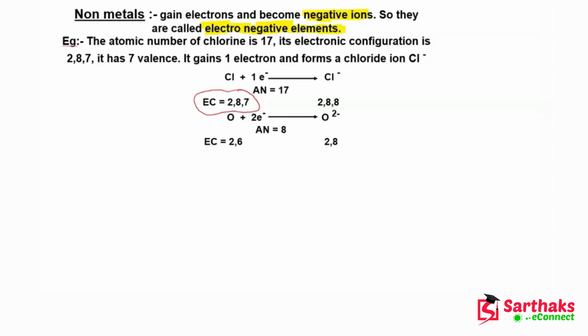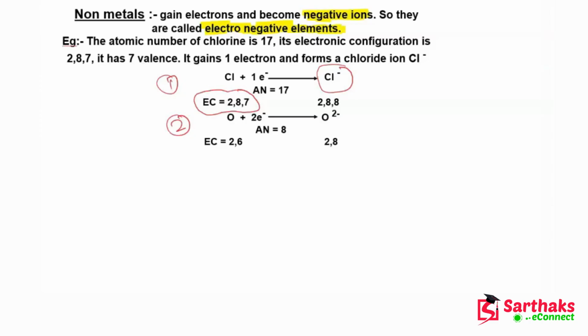So you can see here it is gaining one electron and forming the Cl- ion. Now its octet is complete, so it becomes stable. So this is the example of chlorine.